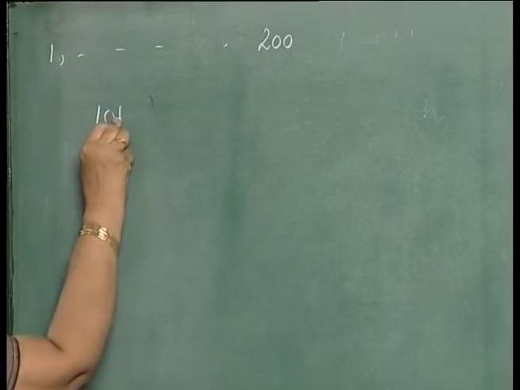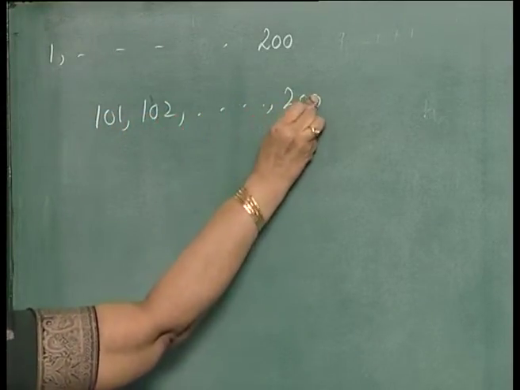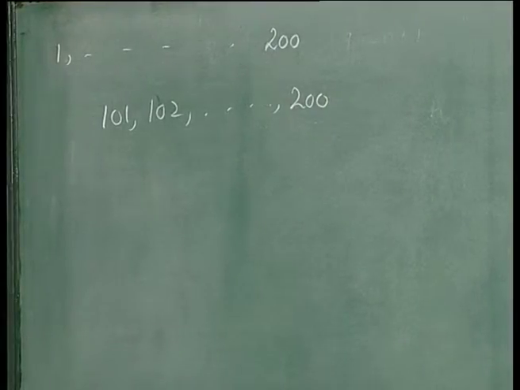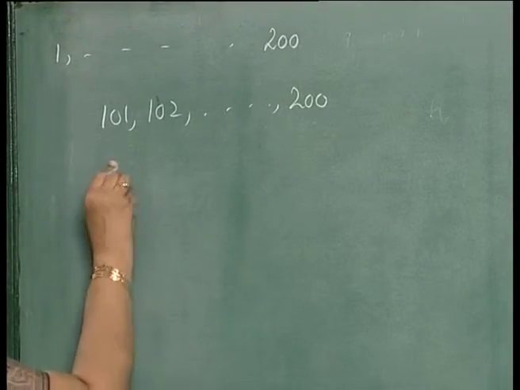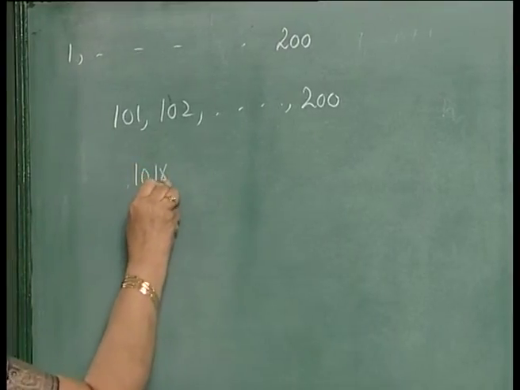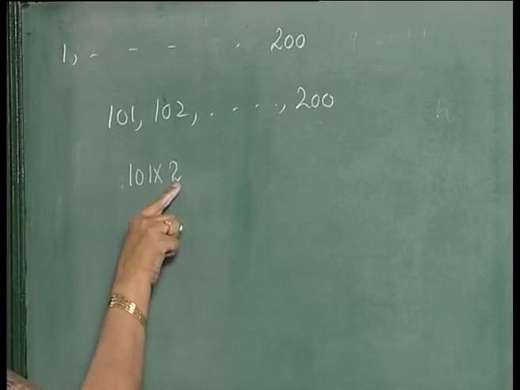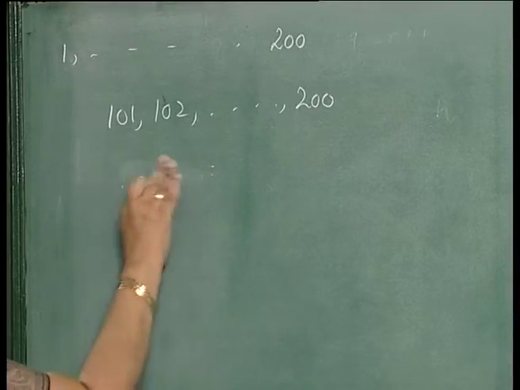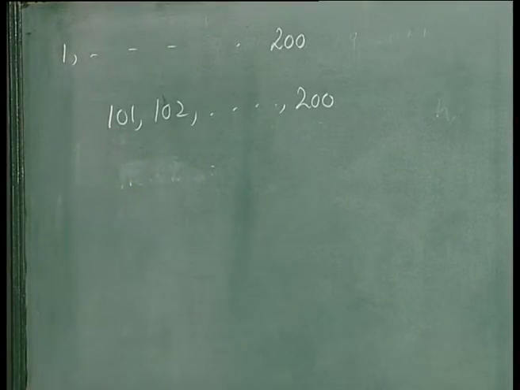If you select 101, 102 to 200, you will realize that none of them divides the other. You can argue like this: even if you take the least element and multiply by the smallest integer, it will be 202, which exceeds this. So, it will not divide any of these, and similarly any one of them will not divide the other.